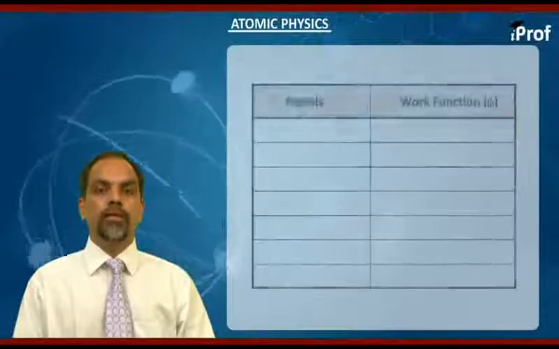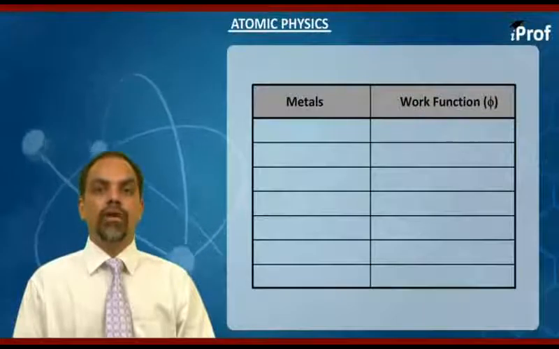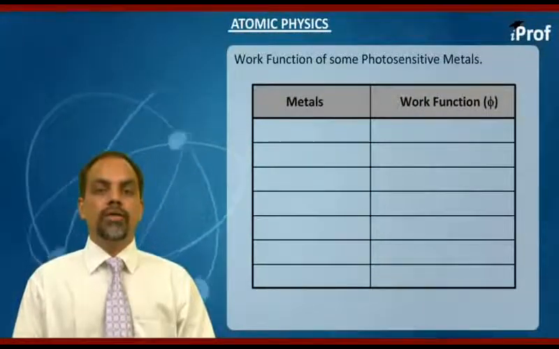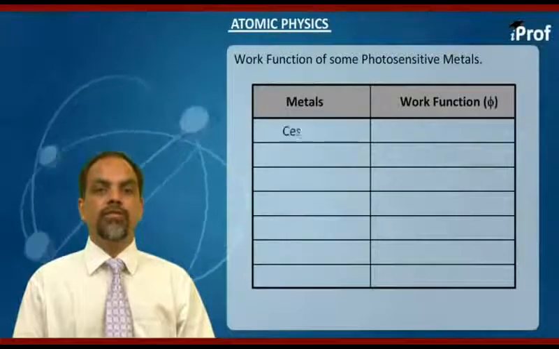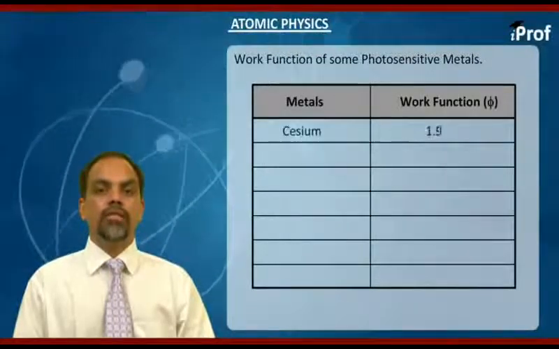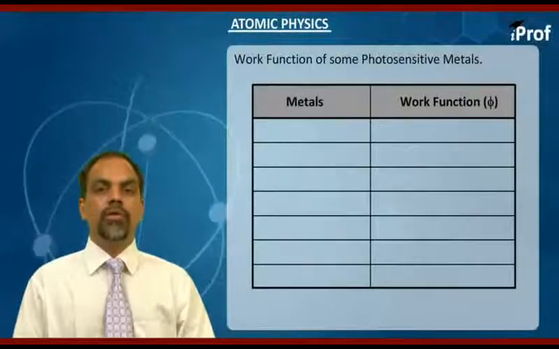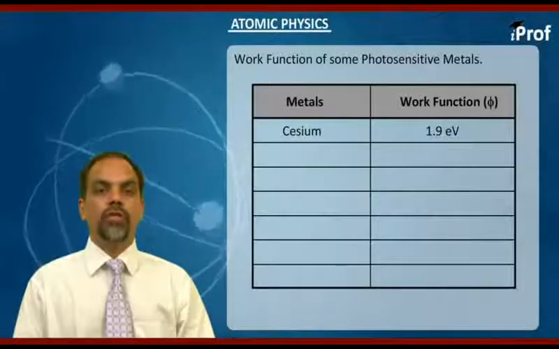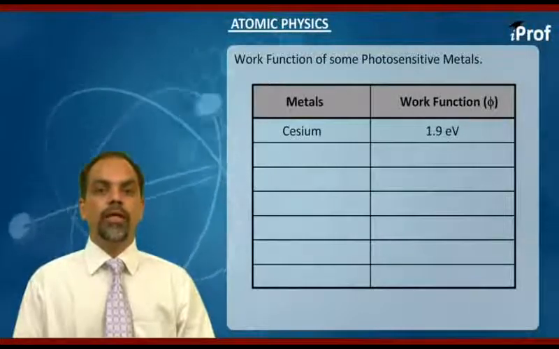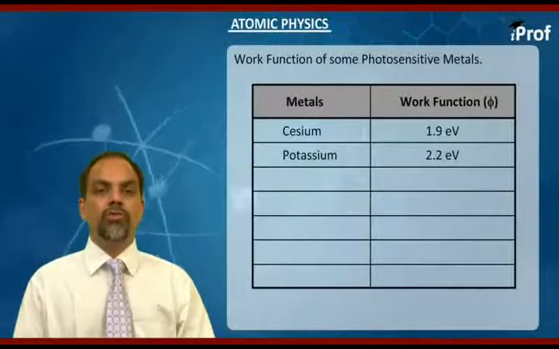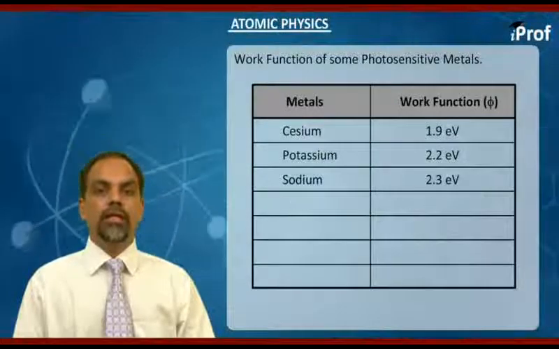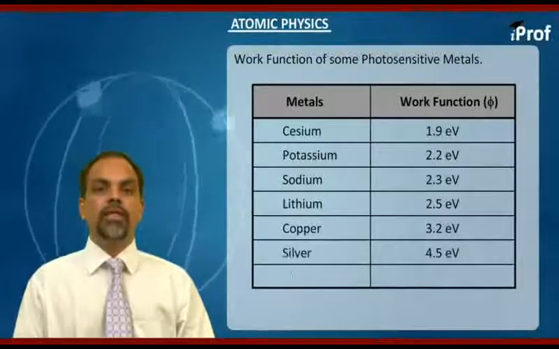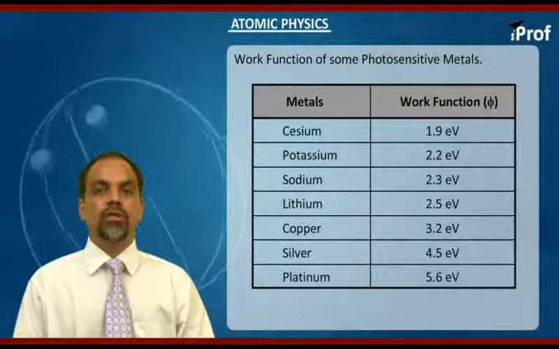Now the table on the screen gives work function of some of the metals. The very first metal is cesium, and its work function is 1.9 electron volt. Similarly, the work function for potassium is 2.2 electron volt, and for sodium it is 2.3 electron volt. And finally, in the end, we see that work function for platinum is 5.6 electron volt.